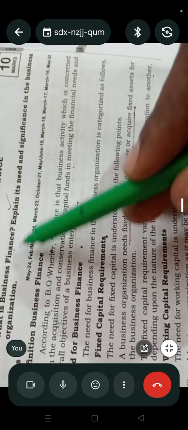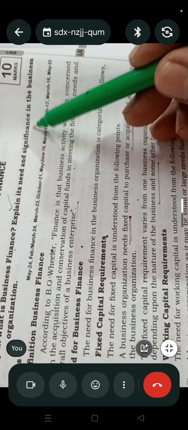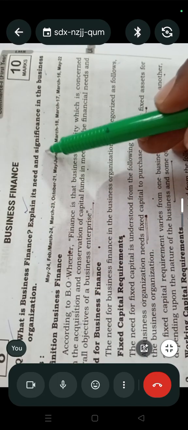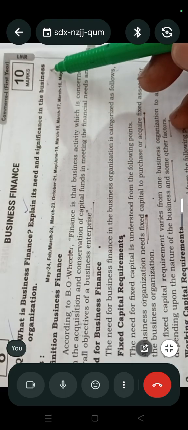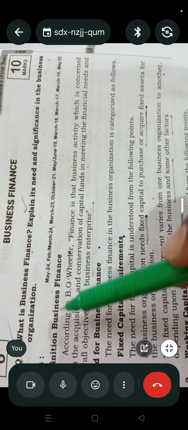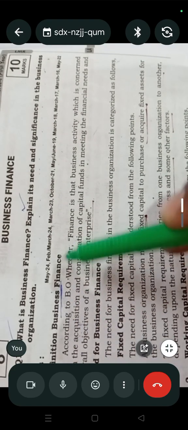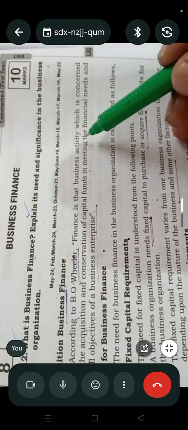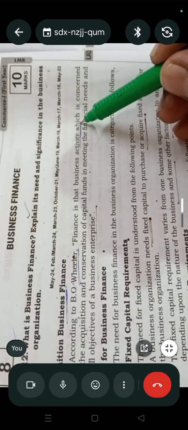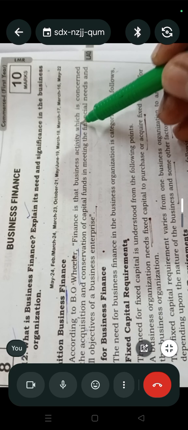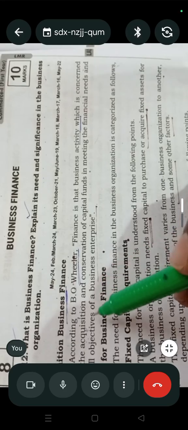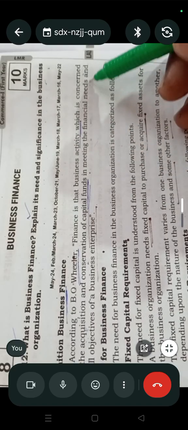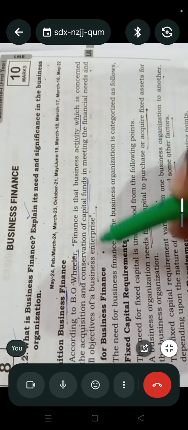What is business finance? Explain its needs and significance in business organization. So first you have to write the definition of business finance. According to B.O. Wheeler, finance is the business activity which is concerned with the acquisition and conservation of capital funds in meeting the financial needs and overall objectives of the business enterprise.